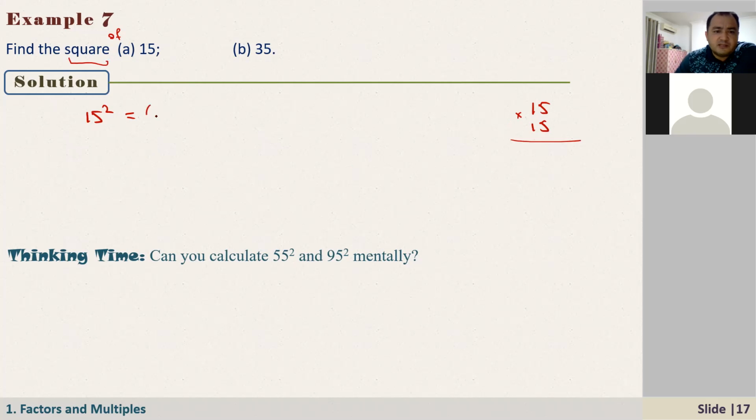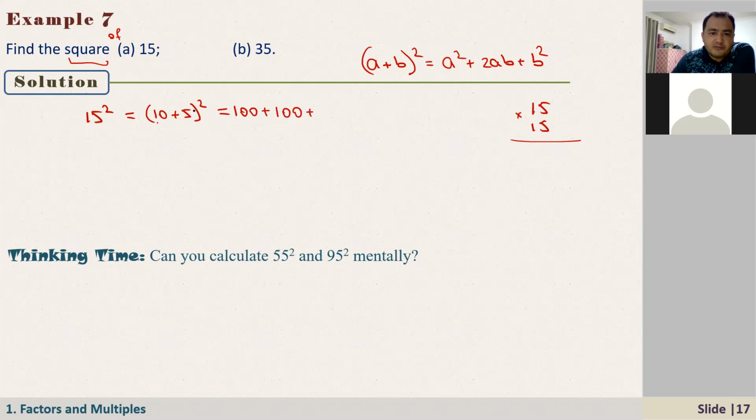15 squared, I can write it as 10 plus 5 squared. So to do this one, I'm going to use this formula. Maybe later we'll see this. A plus B squared is equal to A squared plus 2AB plus B squared. So here we have 10 squared, it is 100, plus 2 times A times B, 2 times 10, 20 times 5, it is 100. 5 squared is 25. So that's equal to 225.